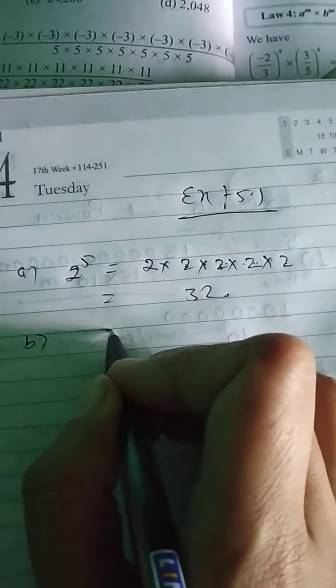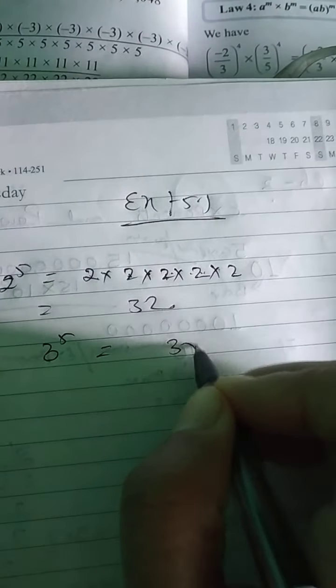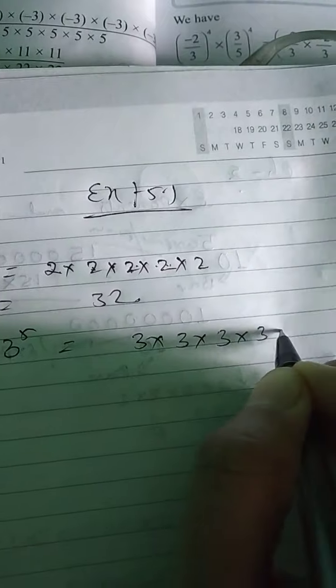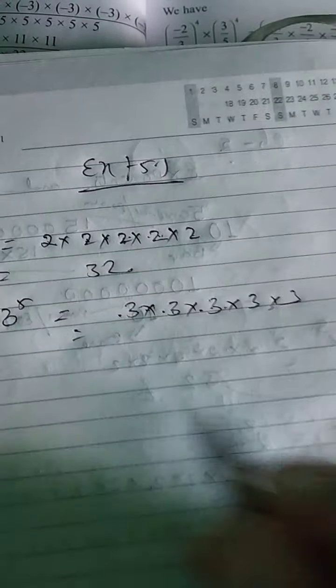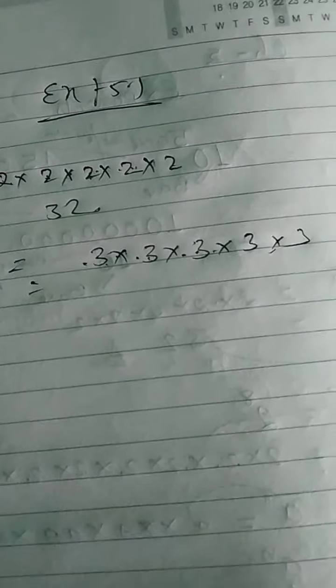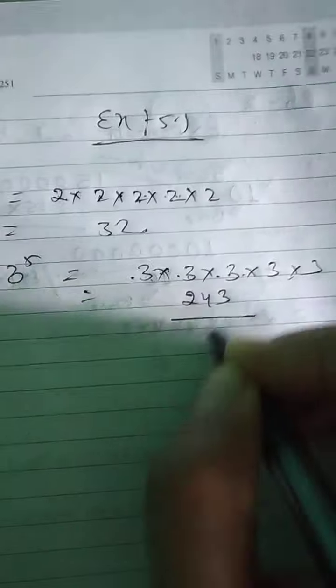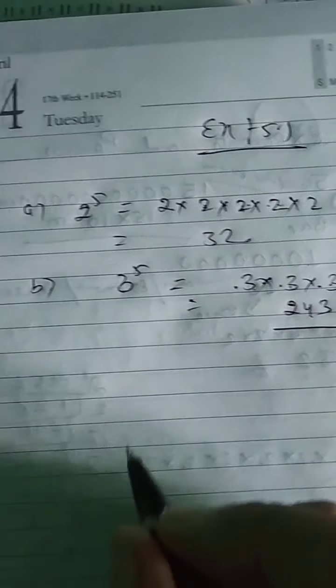Similarly, part B is 3 to the power 5. So 3 into 3 into 3 into 3 into 3, 5 times. 3 3s are 9, 9 3s are 27, 27 3s are 81, and 81 3s are 243. So we will get this answer. Parts C and D are your homework. You have to do them by yourself.